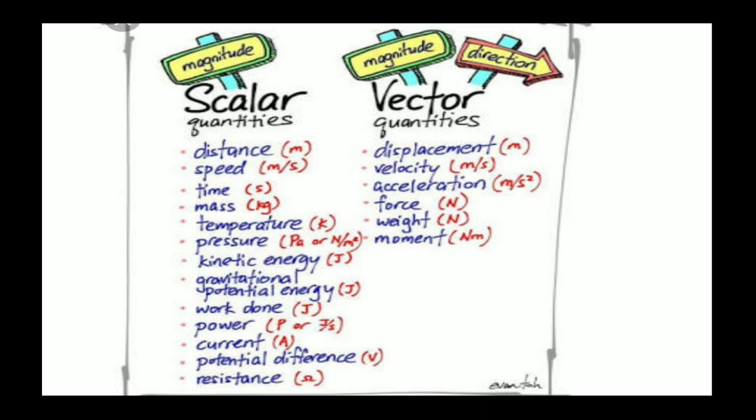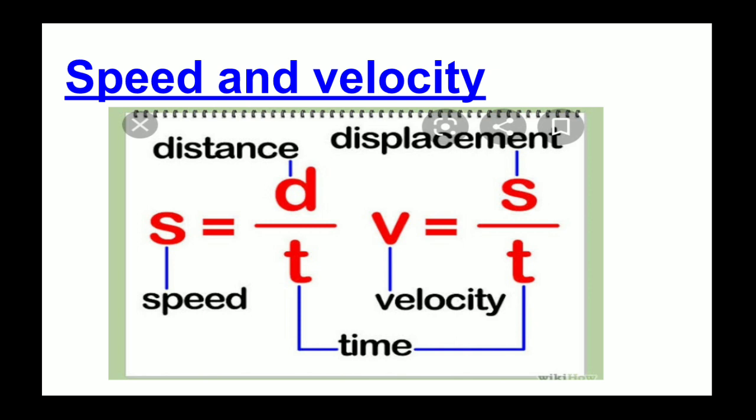Then after this, speed and velocity. Speed you have learned previously, but still it is included in your portion, the formula of speed and the formula of velocity. Speed is the distance traveled by an object in a particular time. So the formula is S is equal to d upon t. And velocity is equal to displacement upon time. Here for displacement also the letter S is taken. So velocity is displacement upon time and speed is distance upon time.